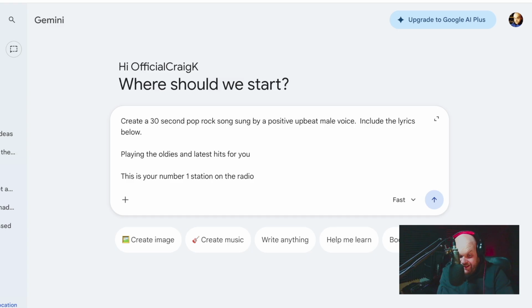Playing the oldies and latest hits for you. This is your number one station on the radio. Let's just go with that. That's fine. Do we need more? We can do another one, I guess. Create a 30-second pop rock song sung by a positive, upbeat male voice, including the lyrics below. Let's put these in speech marks. I don't know if it makes any difference, but you never know. Let's change that to a comma. And we're gonna hit submit.